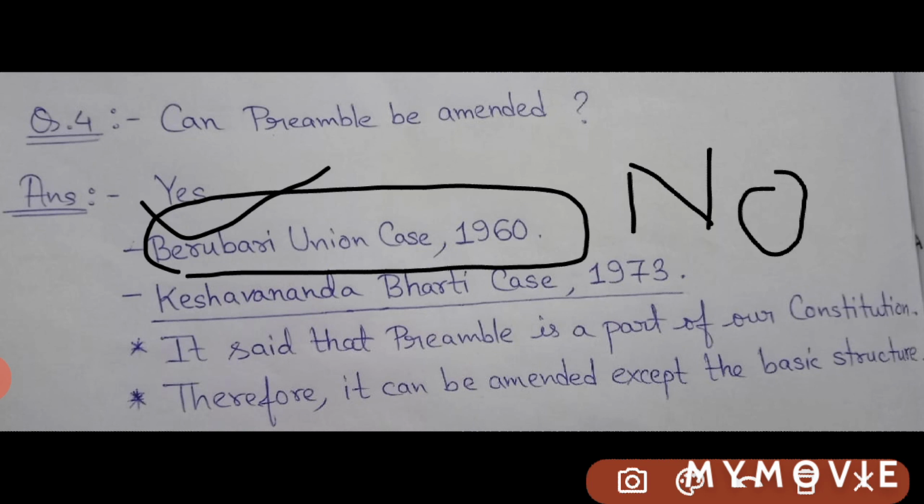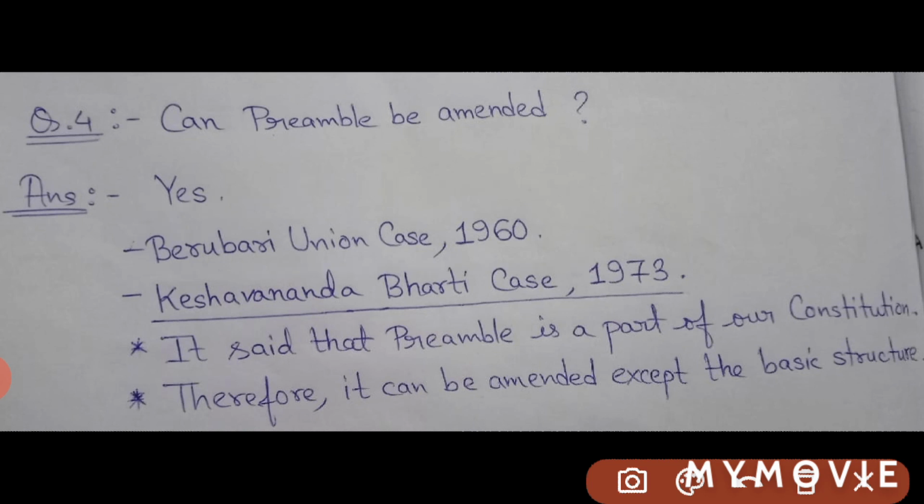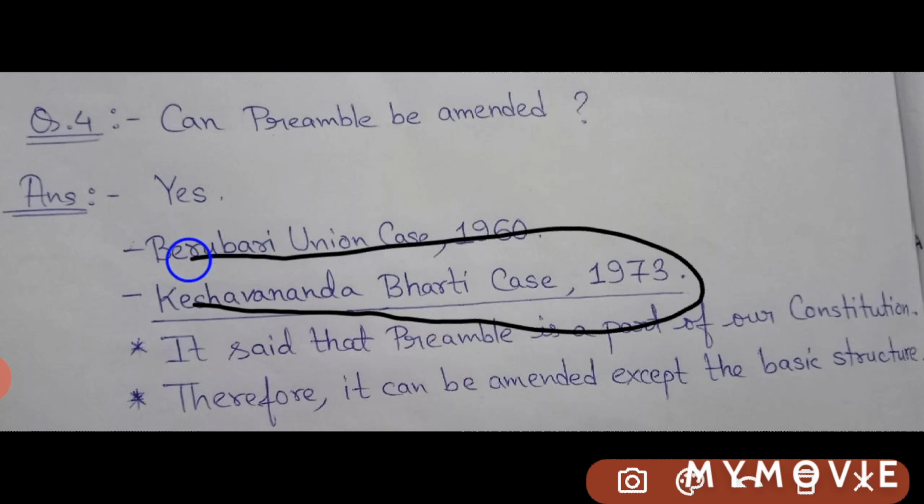But in the Kesavananda Bharti case of 1973, it is a very, very important case. You will get reference of this case in many judgments. Recently Kesavananda Bharti also died, so this case becomes very important for this year's prelims.